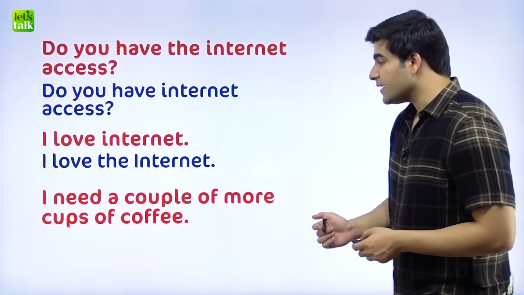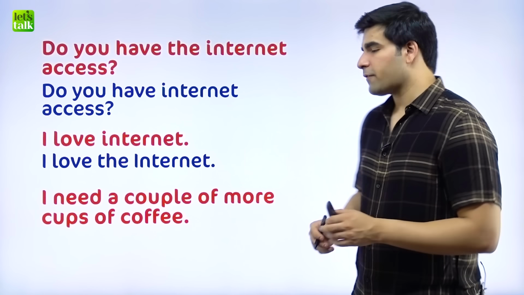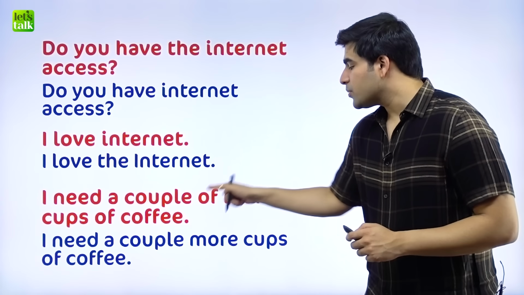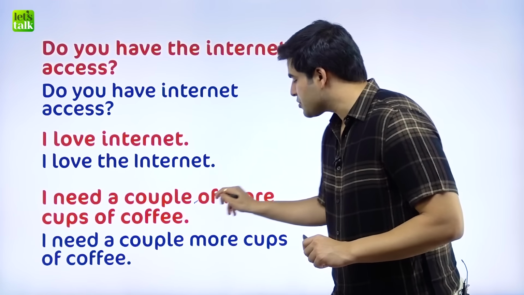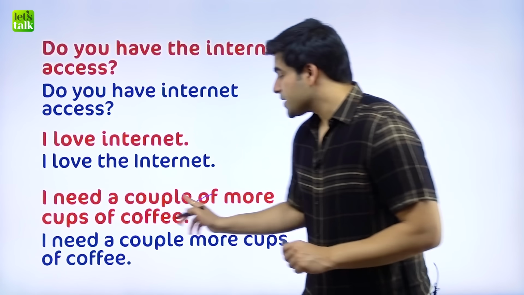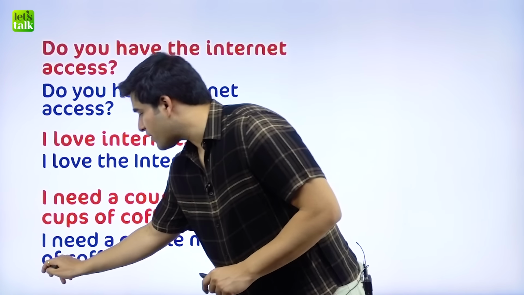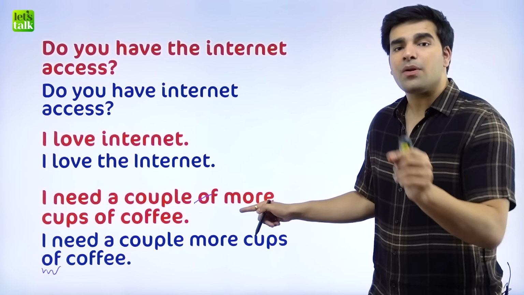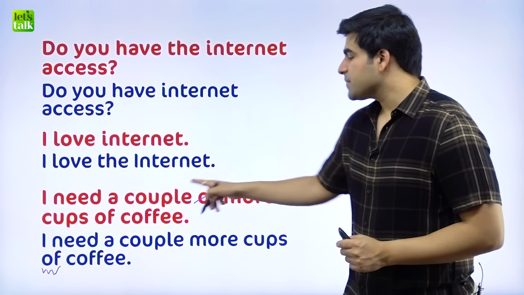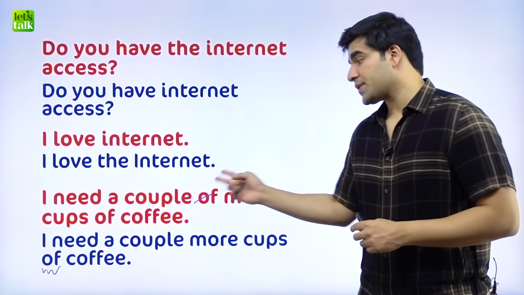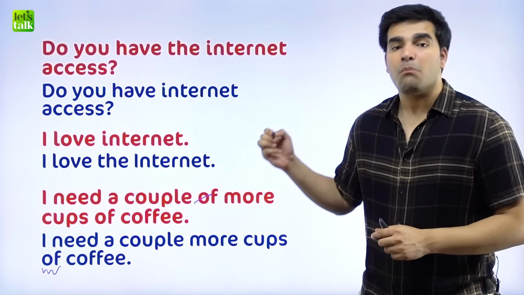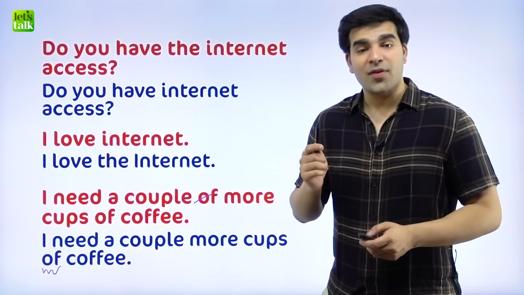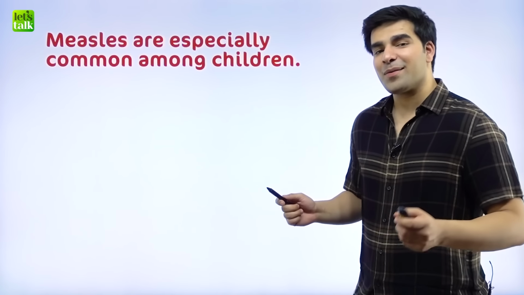Next, I need a couple of more cups of coffee. I need a couple more cups of coffee. In this case, couple of more omits and changes to couple more cups of. So the relevant of that we need in the sentence is already there. We don't need 2 offs, couple of more of. Couple more cups of coffee. A lot of times, because people are in the habit of using couple of, they end up using it here as well. So we say couple more cups of coffee, not couple of more of cups of coffee. That would be wrong. The next one is the final one.